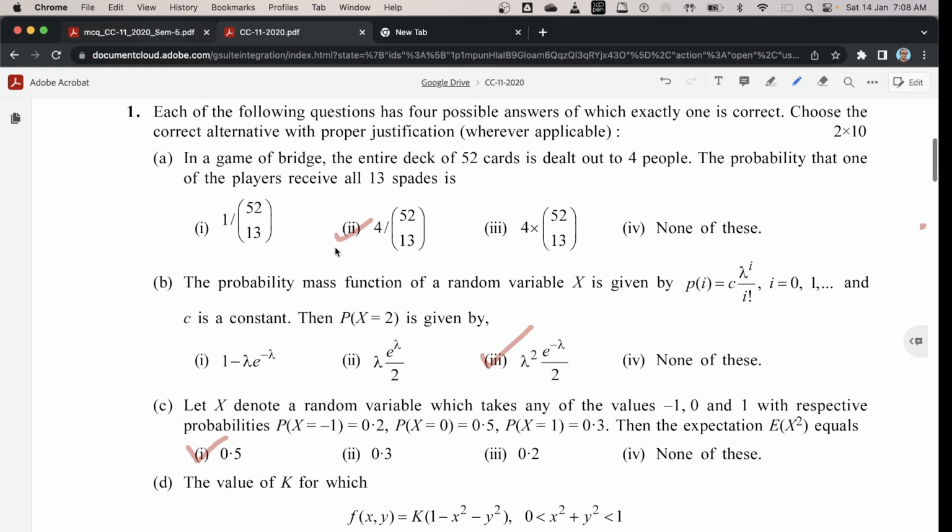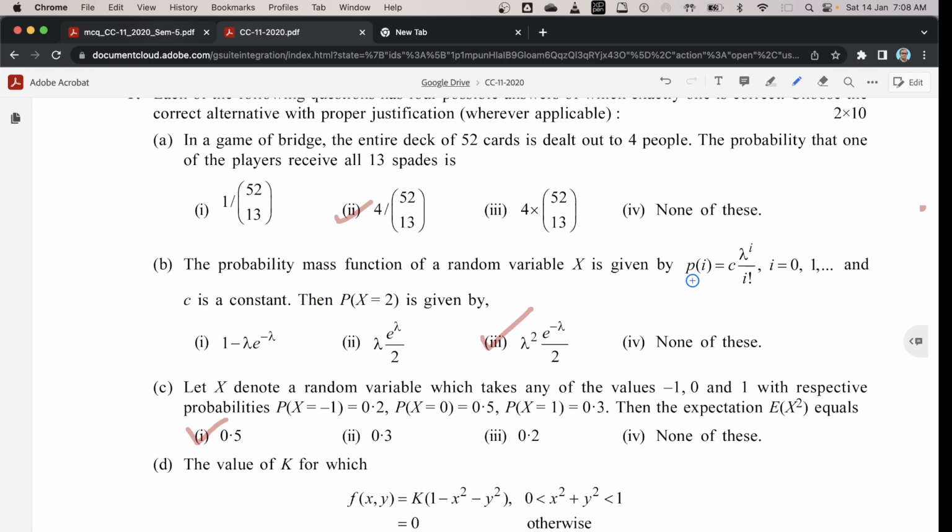Next question, 1b. The probability mass function of random variable capital X is given by small p_i equal to c λ^i / i!, where i equals 0, 1, 2, and c is a constant. Then the probability of capital X equal to 2 is given by: the correct option is 3, λ² e^(-λ) / 2.